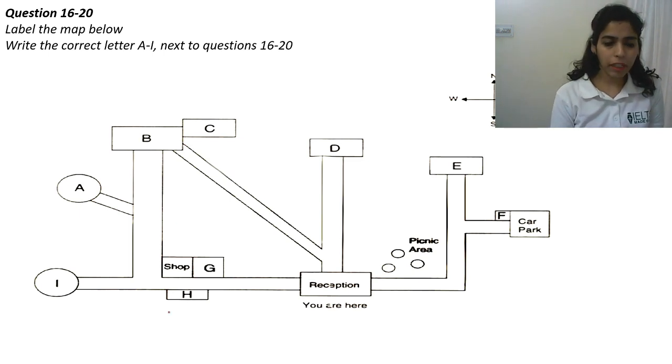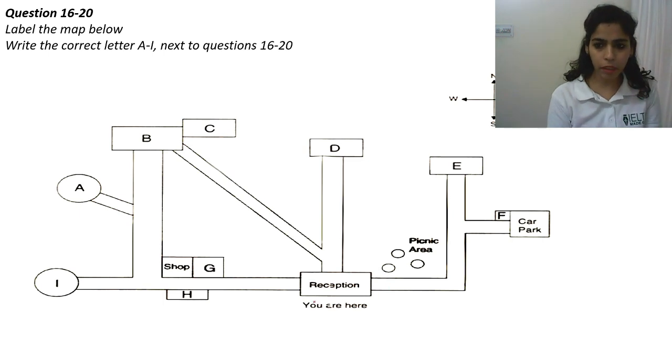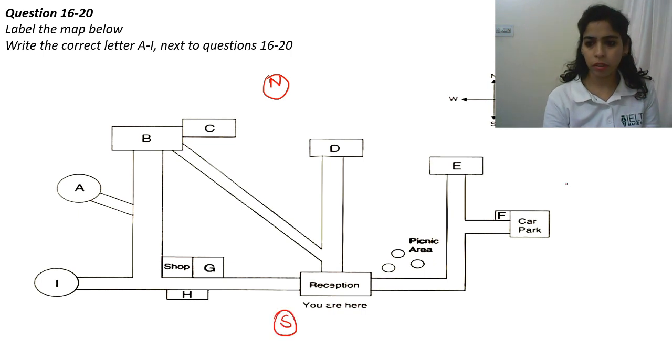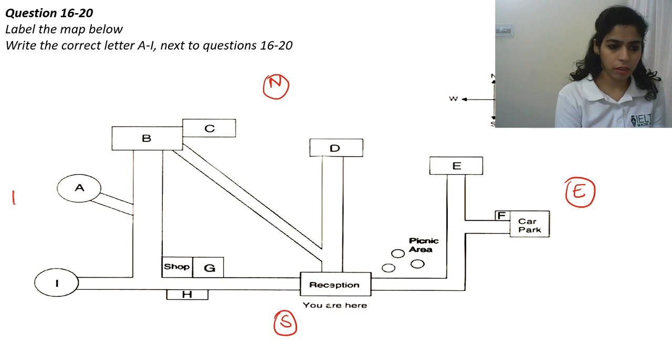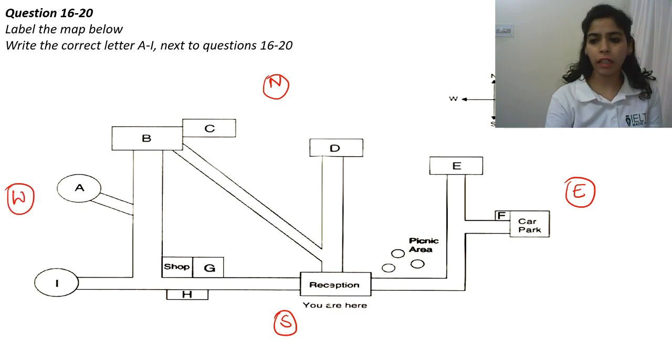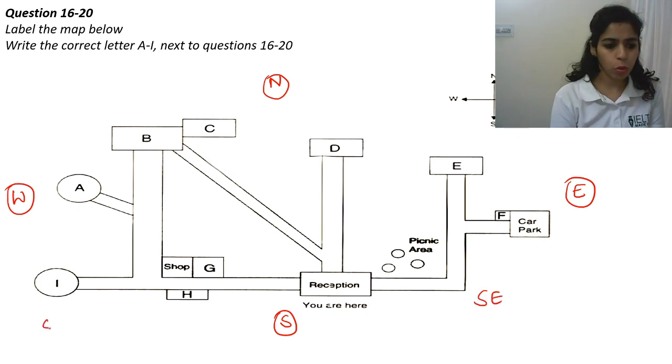So guys, here we have the listening. You can see a map here. The first thing that we need to do is pointing the direction. So we'll be marking the directions first: north, south, east and west. We'll also be marking northeast, southeast, southwest and northwest.